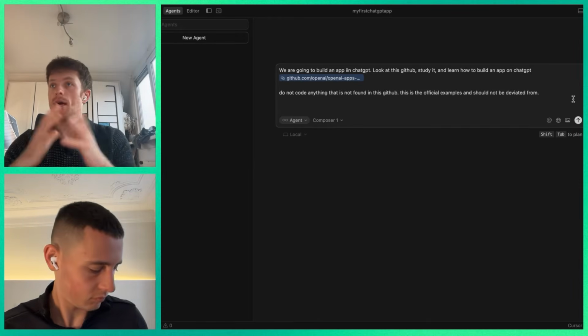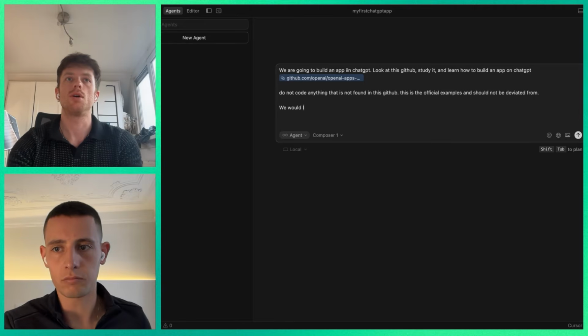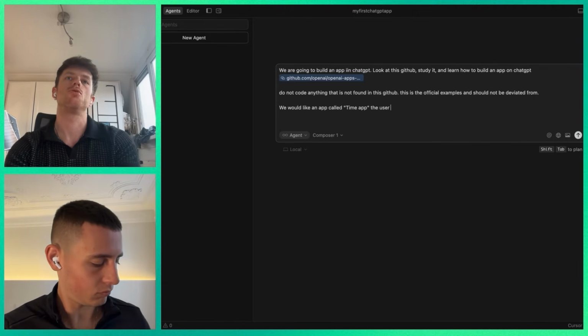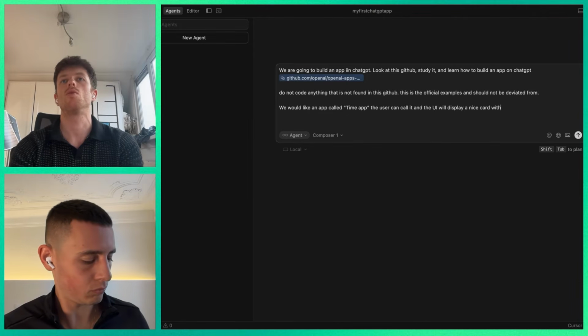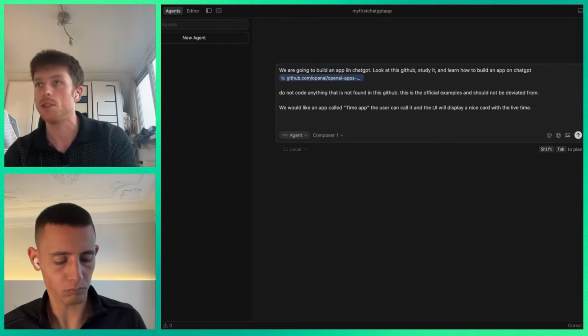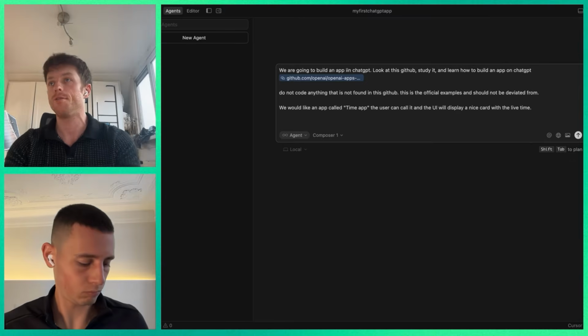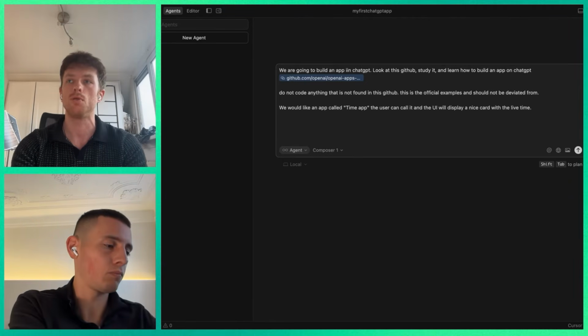Next thing we're going to add is essentially just give the high level requirement. We would like an app the user can call, and the UI will display a nice card with live. That's it. We're going to keep it extremely simple, obviously, and this is where you get creative, and you can start to test and play around with your own use case.